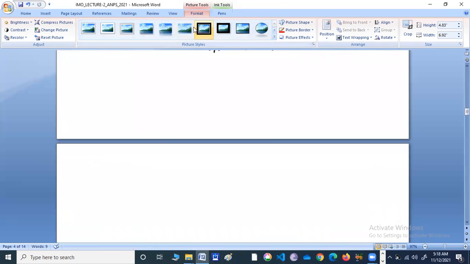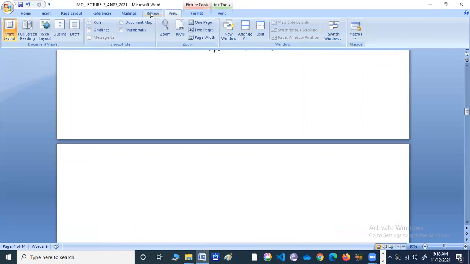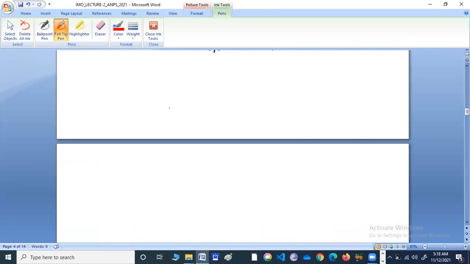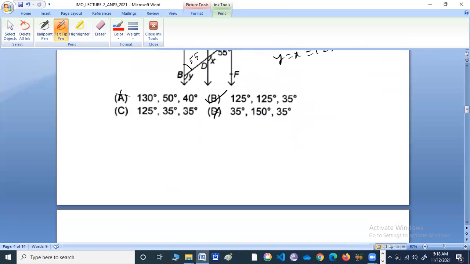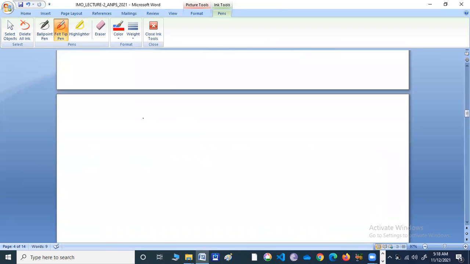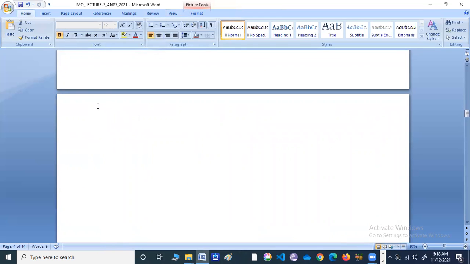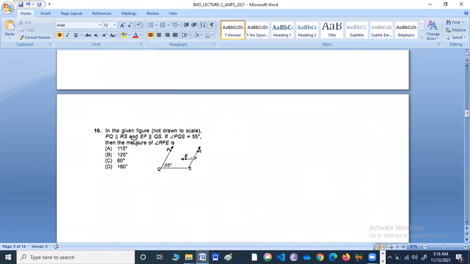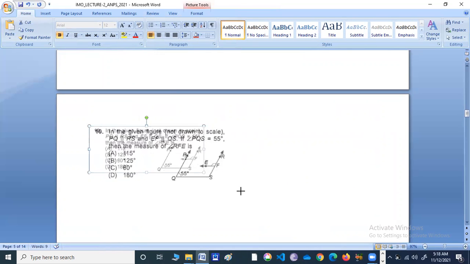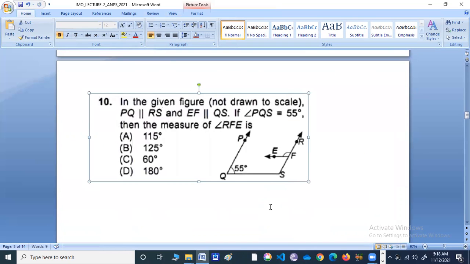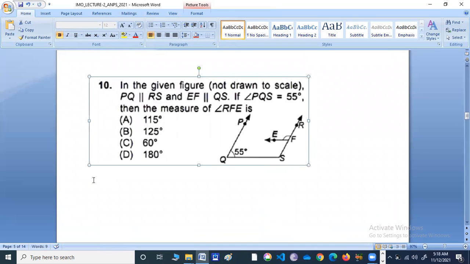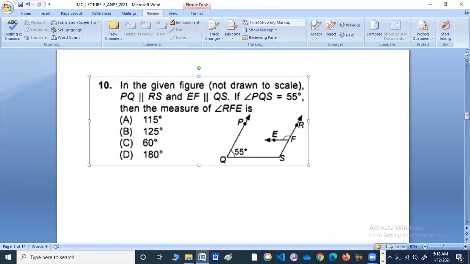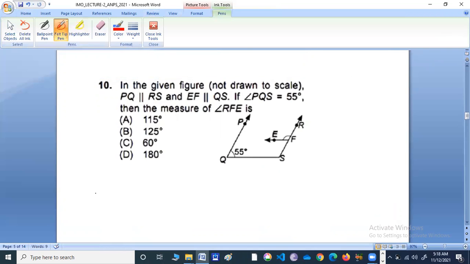Remember, this is the book that we are solving. This is just an exemplar book. So you need to solve this kind of sums on your own. Only then will you be in a good position for your IMO test. You can find similar kinds of questions on the internet. You can take help from there. Good.